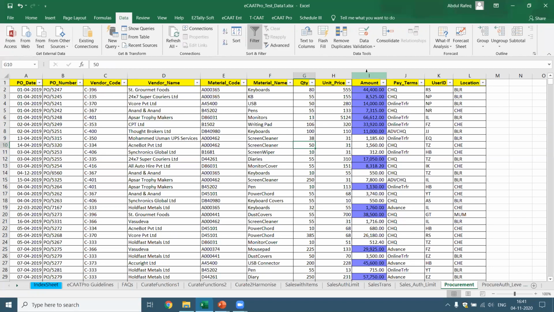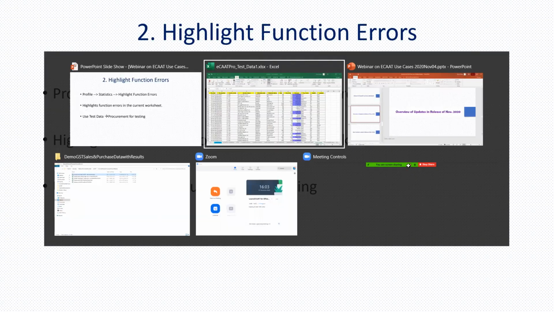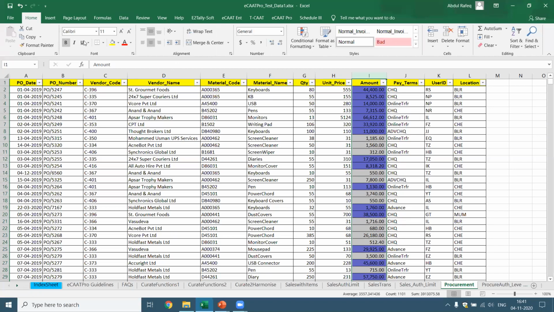Okay, let's go ahead. What is the type I'm interested in finding? Now, if you see here, we wanted to find out, are there errors? Okay, so just to be clear about the errors, I think it's important that we remove what is highlighted already so that we don't have any confusion.